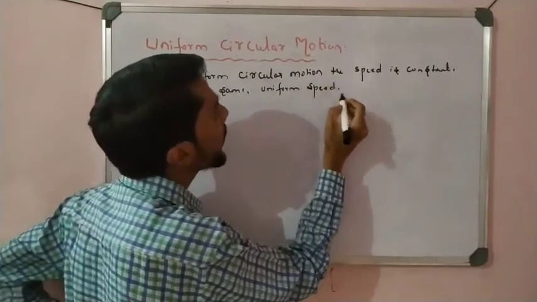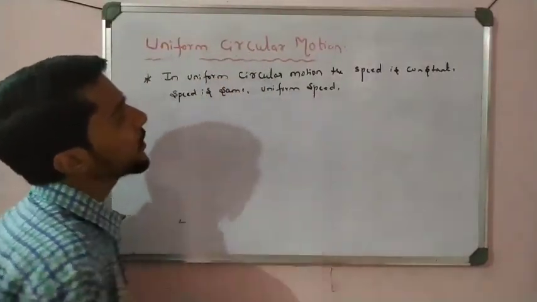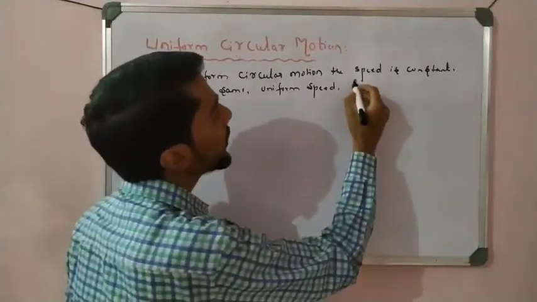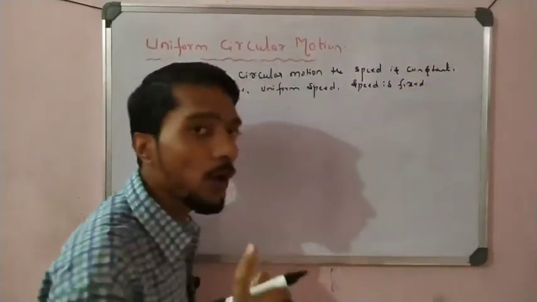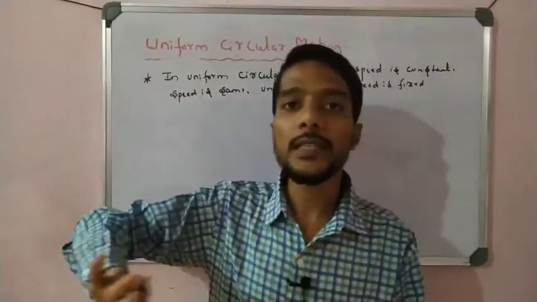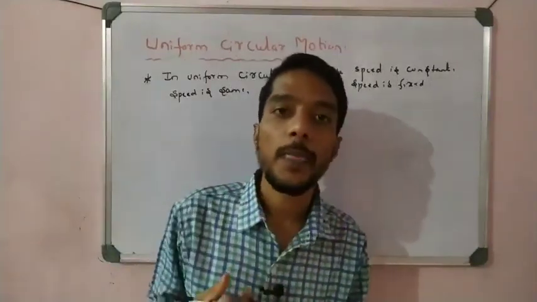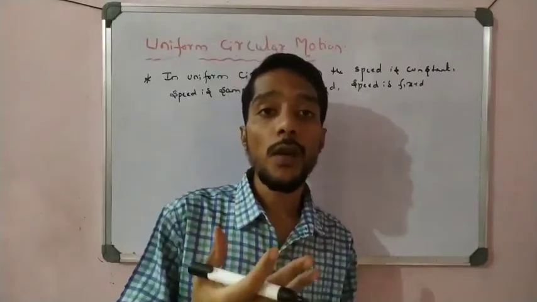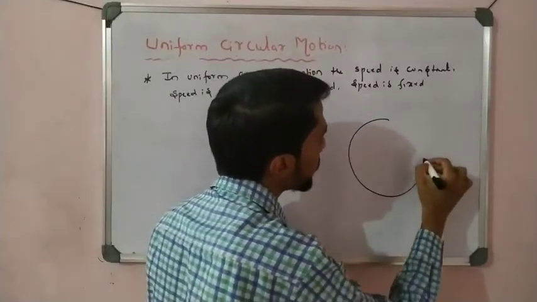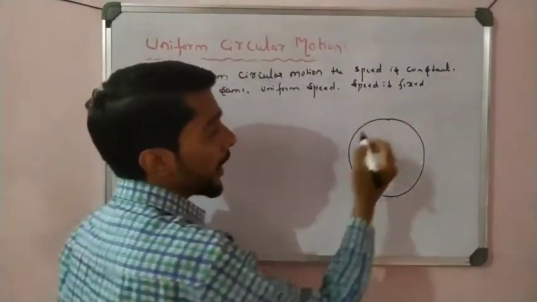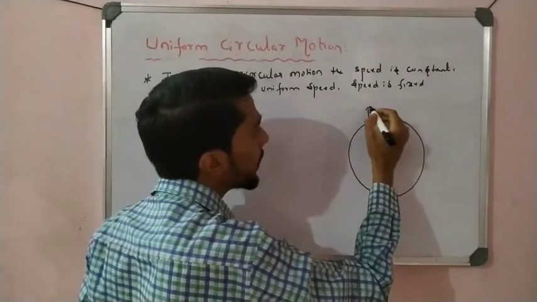You can remember any of these: speed is constant, or the same, or uniform speed, or fixed. So in uniform circular motion, the speed is the same. Now let us discuss the velocity. If the speed is constant, what about the velocity of the particle? See here, I take a circle carefully, and I take a particle. For example, body P is there, right?